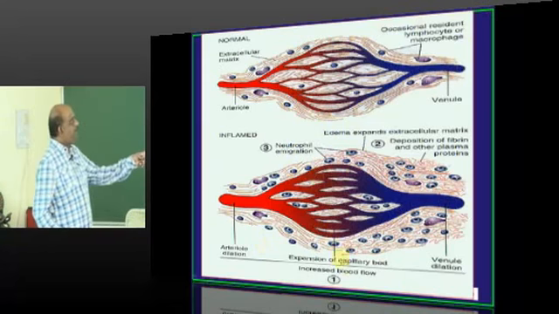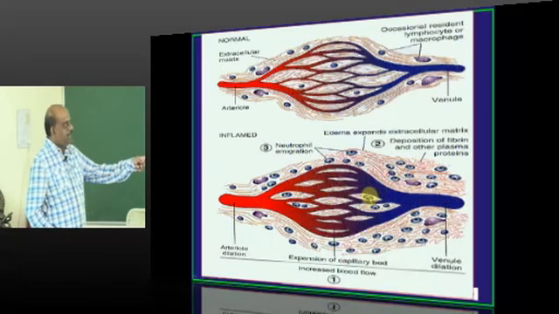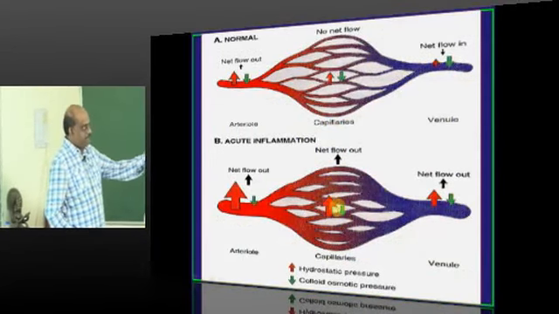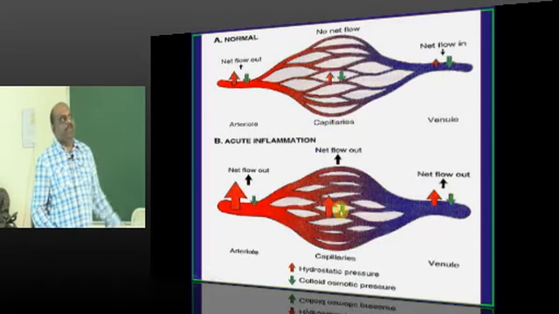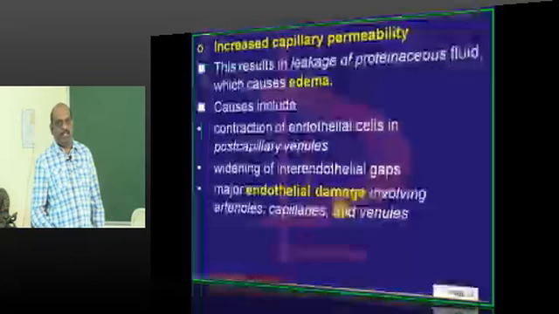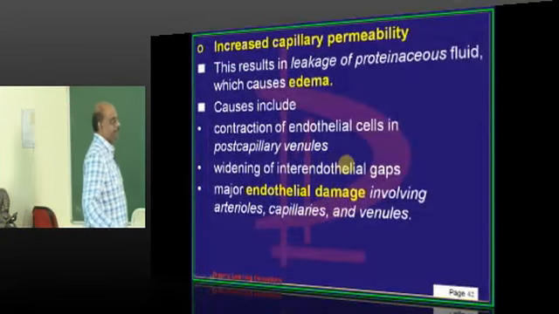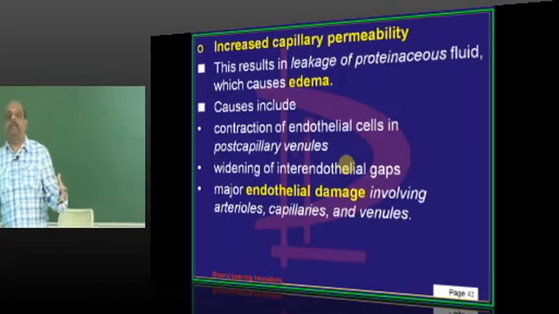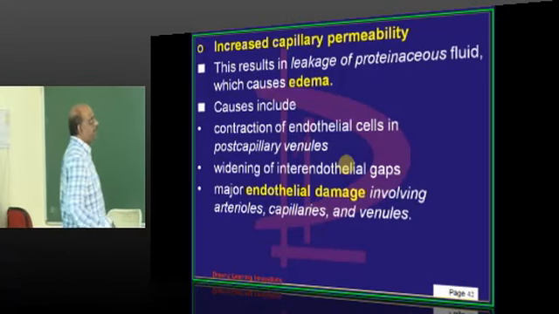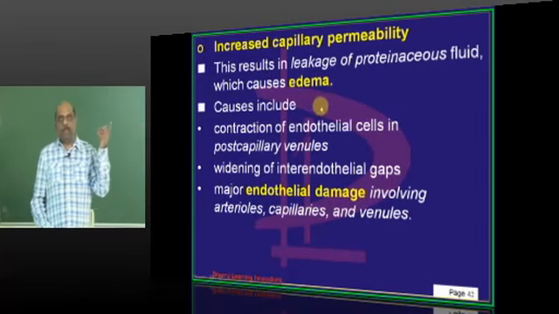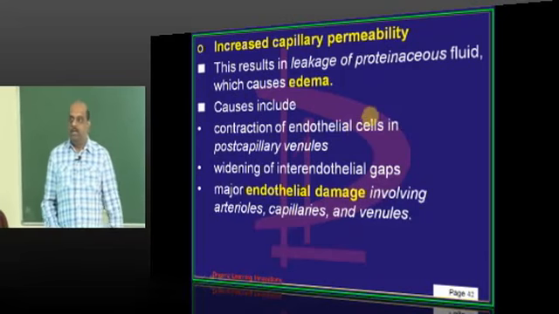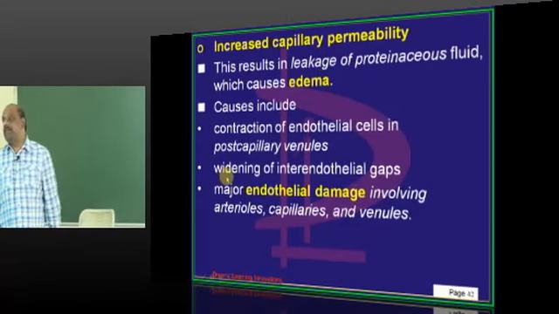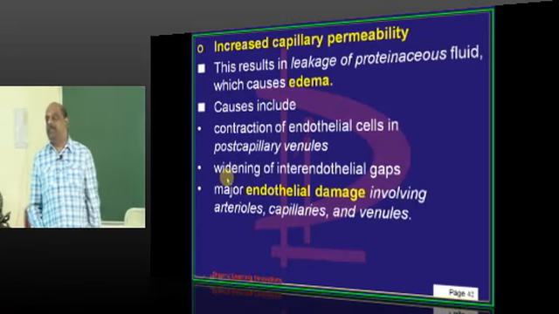So this is a normal vessel and this is an inflamed vessel where there is neutrophil migration and vasodilatation, etc. So in acute inflammation, after initial vasoconstriction, there is a vasodilatation. Then there is an increased capillary permeability, the next important step in acute inflammation. Because of that, there is a leakage of proteinaceous material, which will predispose to the development of edema.